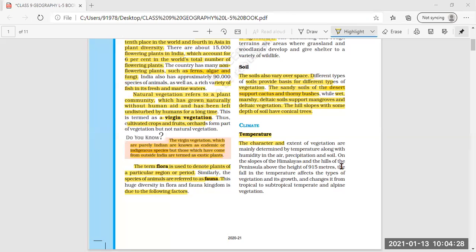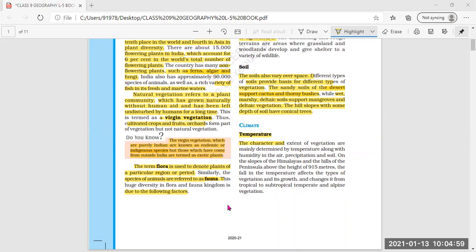and soil. On the slopes of the Himalayas and the hills of the peninsula above the height of 915 meters, the fall in temperature affects the type of vegetation and its growth. That means above the height of 915 meters, as you go higher and higher, the temperature will be less, and that is why the fall in temperature will definitely affect the type of vegetation.